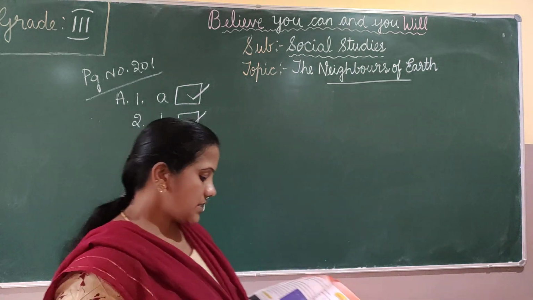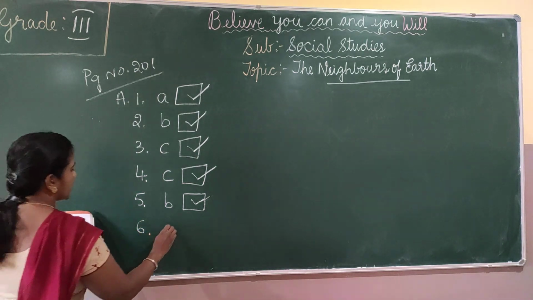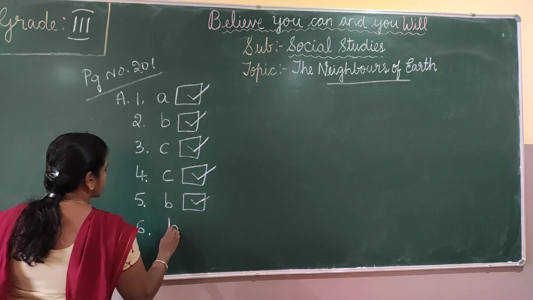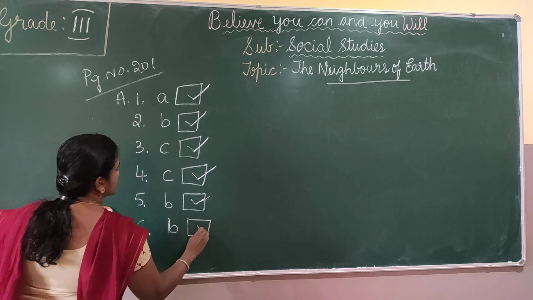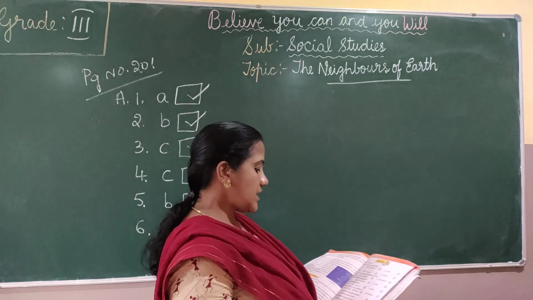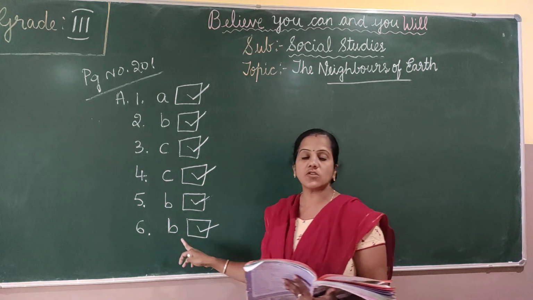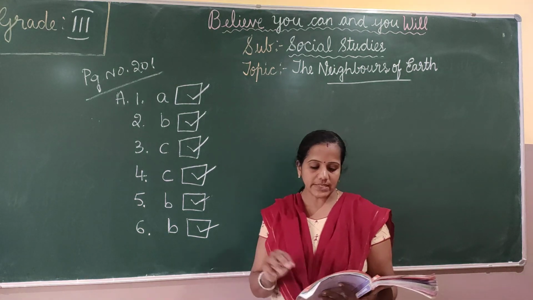Pole star, is it? So the sixth one is option B. So tick option B. Okay children, so the bright star that we see in the sky is the pole star, the option B. I'll repeat once again children.